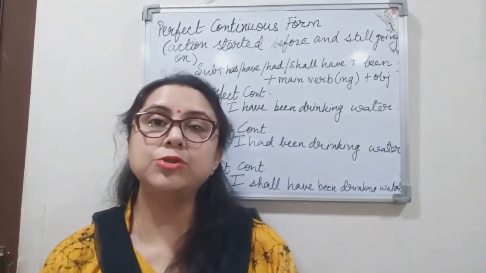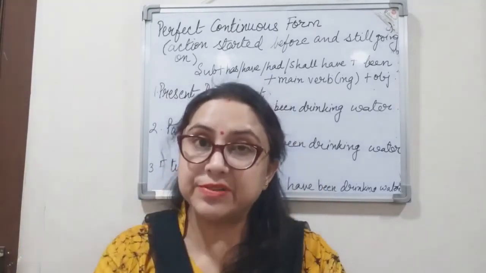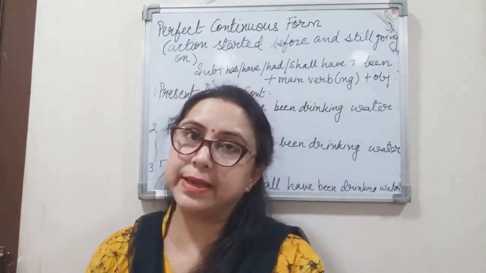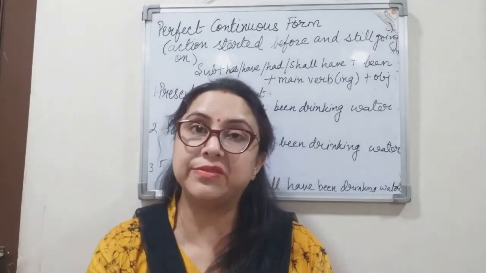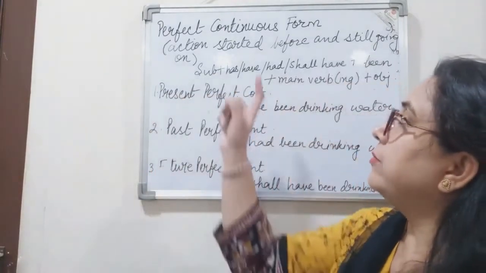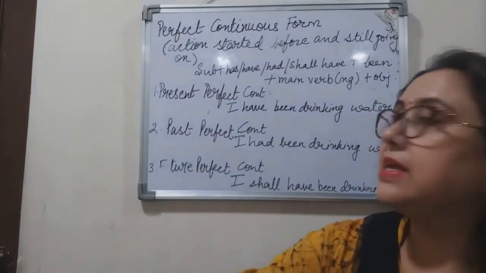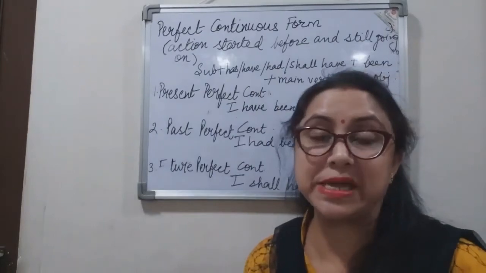Finally, we move on to the last form of tense, that is perfect continuous tense, right? So as the name indicates, it's a combination of perfect and continuous, right? So this form indicates that the action has started before the time of speaking.